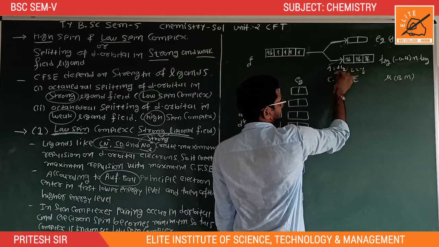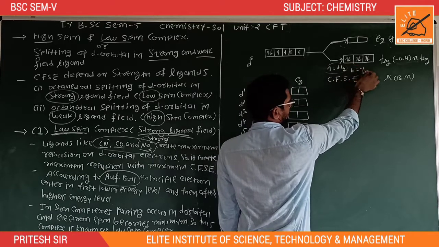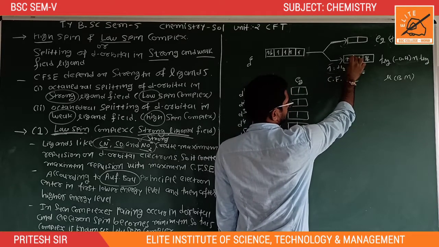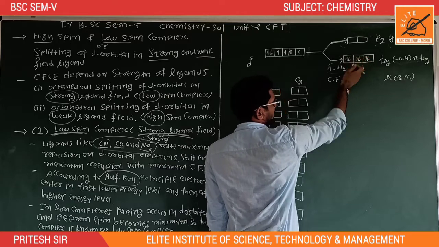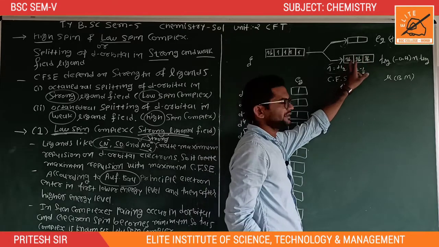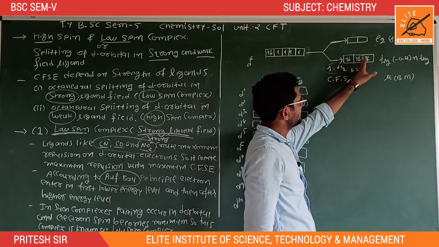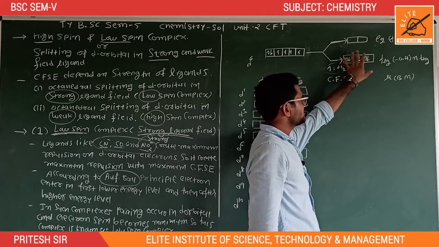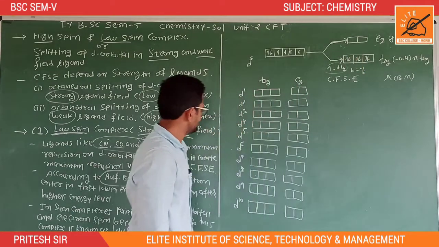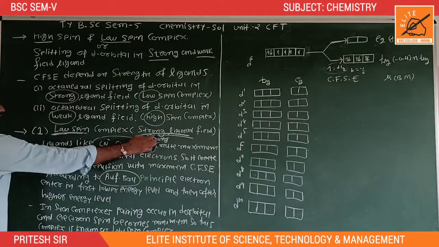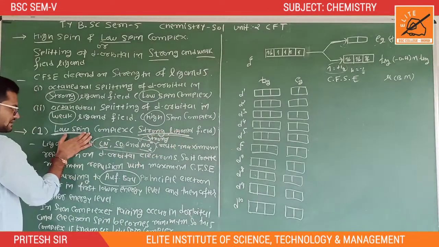Upside it means plus 1/2, downside it means minus 1/2. So spin becomes minimum. At that time this plus 1/2 and this minus 1/2 cancel out. So electron spin becomes minimum in the presence of a strong ligand field, so it is known as a low spin complex.